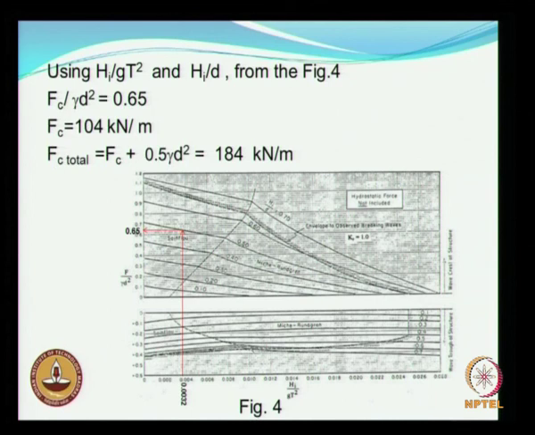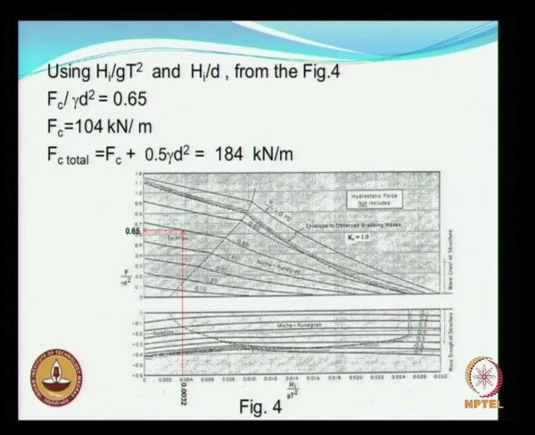So Hi by D is this contour line you see here. This is the contour line for Hi by D equal to 0.5. Then get into the value of the Hi by gT square, which will hit this contour line, and you get F divided by gamma D square. That is the force when a crest is on the wall.